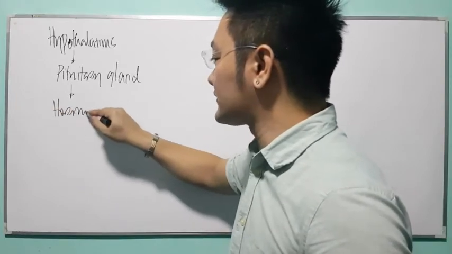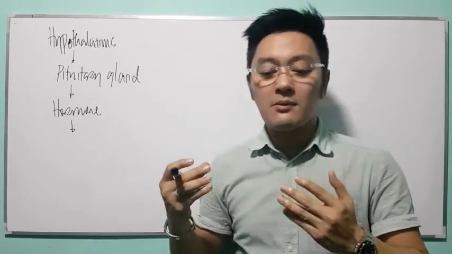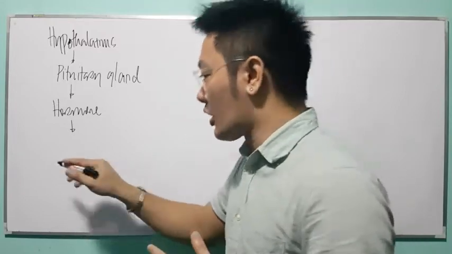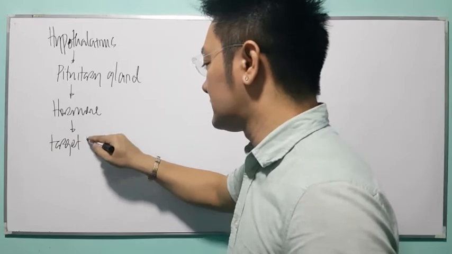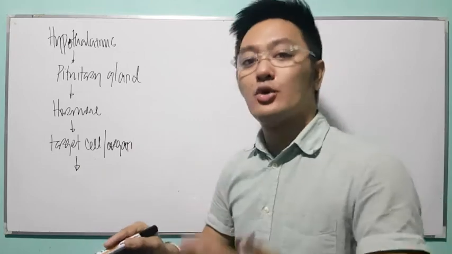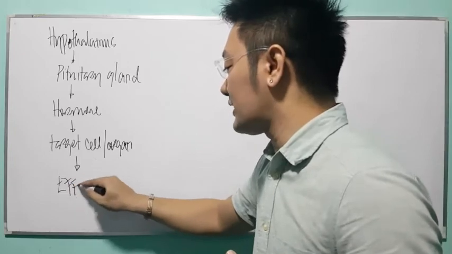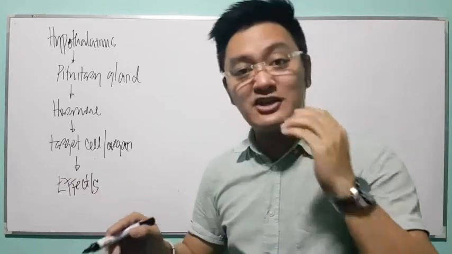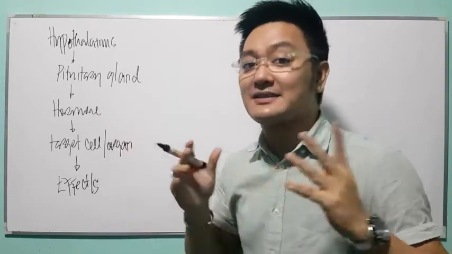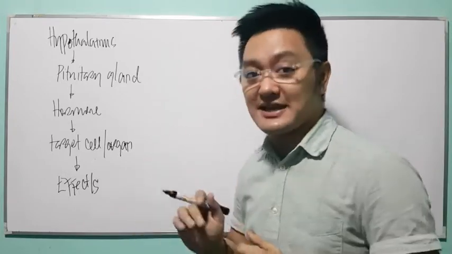When you say hormone, please be reminded that hormones are specific. When hormones are released, they go directly to their target structure or organ. In short, the hormone goes to its target cell or target organ. When that hormone reaches the target structure, organ or cell, that is the only time it will take effect. In short, hormones are specific. If the hormone goes to a structure or organ that is not its target, there is no effect. Effect happens only if that hormone reaches its target structure.